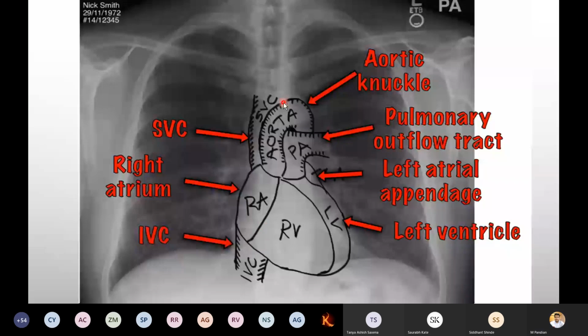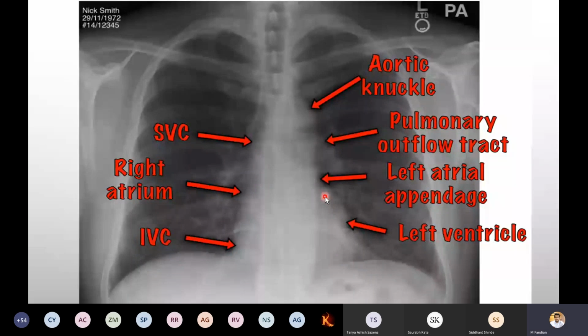See, if you draw, it will be like this. If you remove this particular diagram, it will be like this. It's a bit difficult in first year, but you have to practice well. So identification of this entire structures.